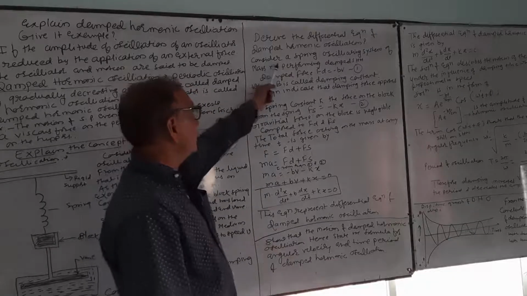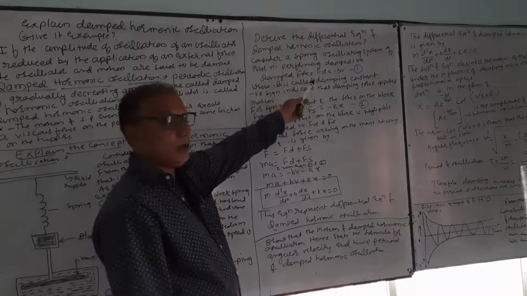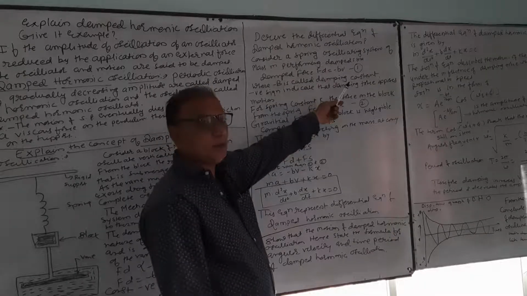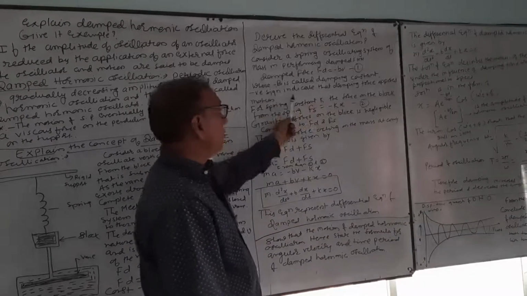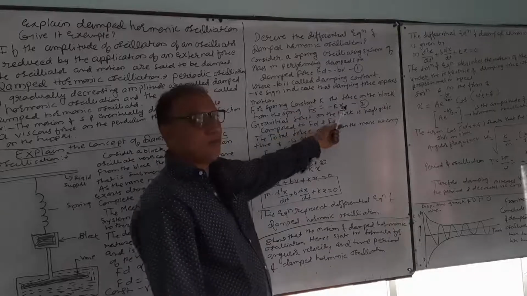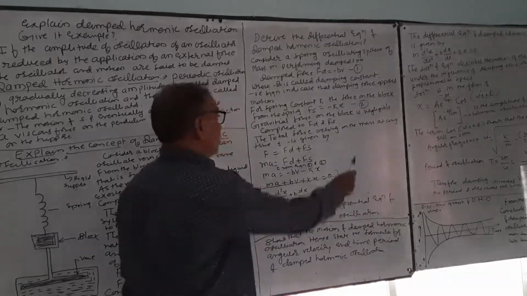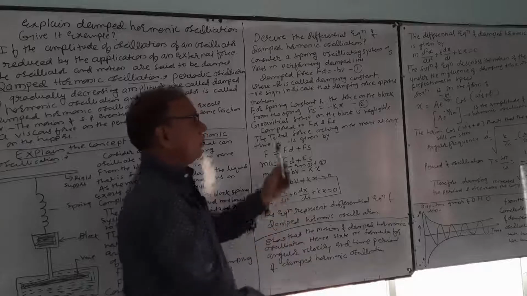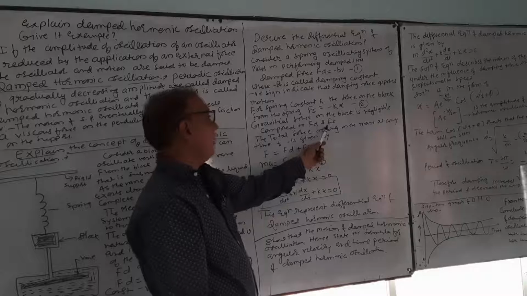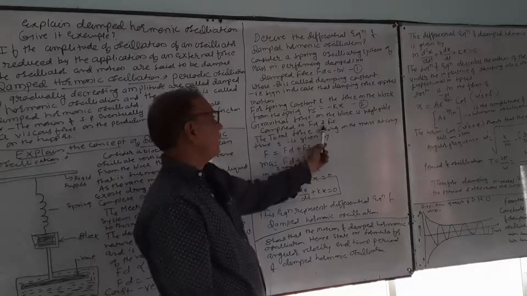Here once again, consider a spring oscillating system of mass m performing damped simple harmonic motion. Damping force Fd is equal to minus bv, where b means damping constant. The negative sign indicates that the damping force opposes the motion. For spring constant k, the force on the block from the spring Fs is equal to minus kx. This denotes equation number 2. Gravitational force on the block is negligible compared to Fd and Fs.